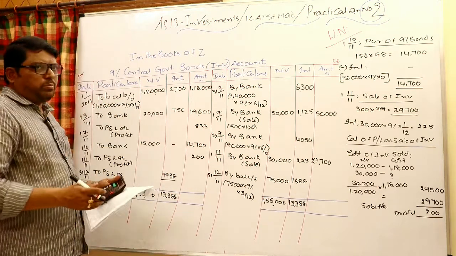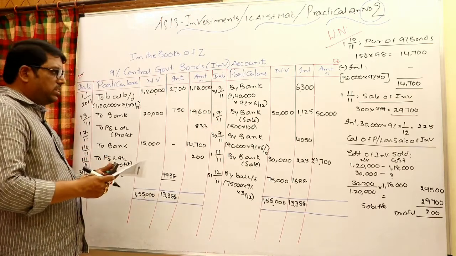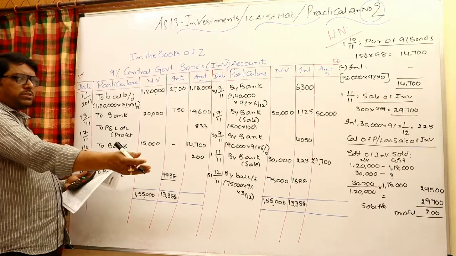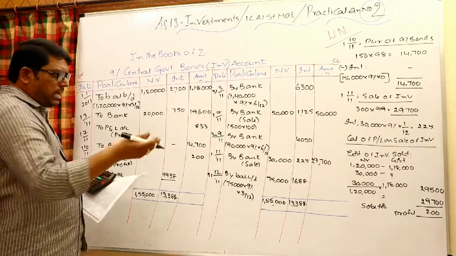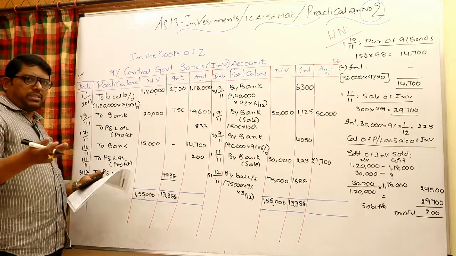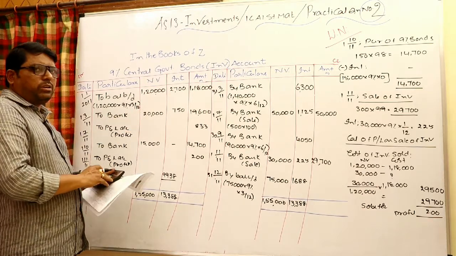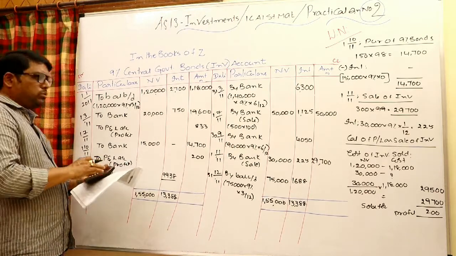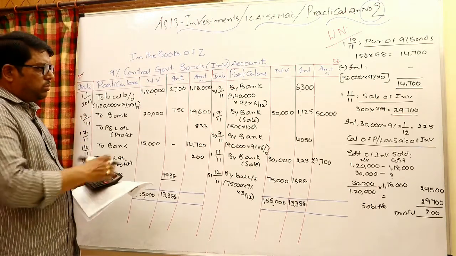Obviously investments are to be balanced usually at cost or market price, whichever is lower. Regarding market price, it is not mentioned, which means you have to take cost price. Even in the valuation of investments, you calculate separately what is the cost of the remaining. Even the balancing figure will be the same. So whenever market price is separately not given, you need not work out in working notes. Separately the balancing figure itself you can take as investments at the end of the period. So you need not recognize any loss when market price is not given. Just take them at cost price.